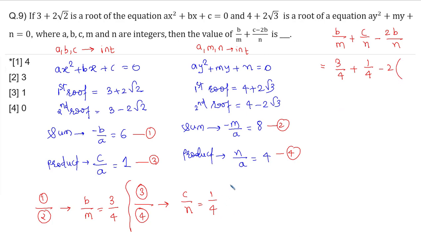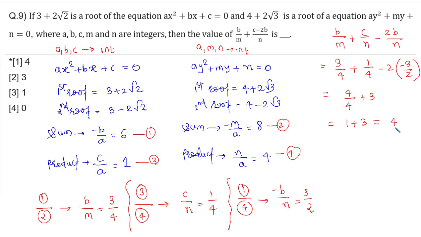How to get the value of b divided by n? For that, divide equation 1 by 4. You will get b divided by n is equal to minus 6 by 4, that is minus 3 by 2. So it is going to be 4 by 4 plus 3, that is 1 plus 3, which is equal to 4. That is the answer.